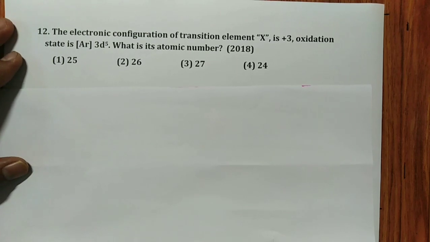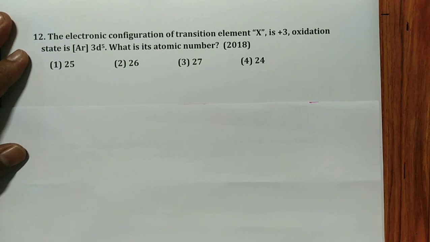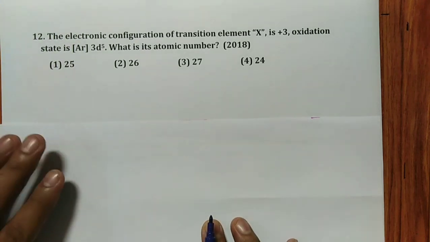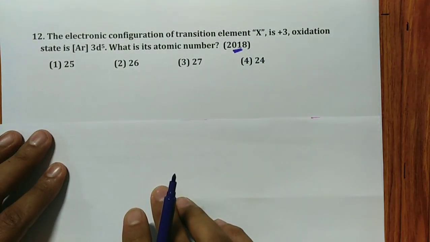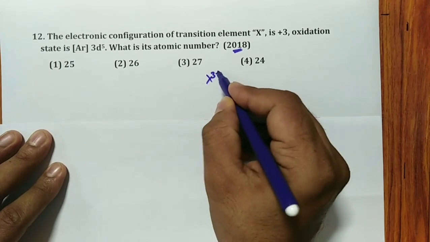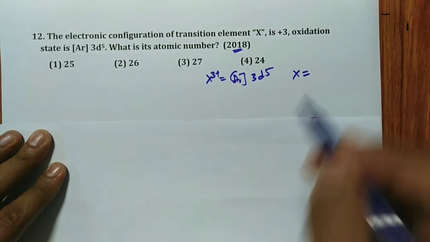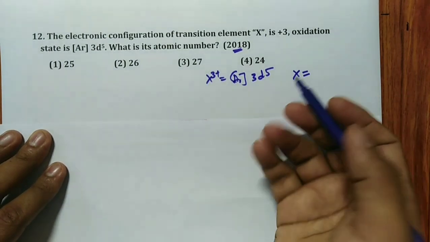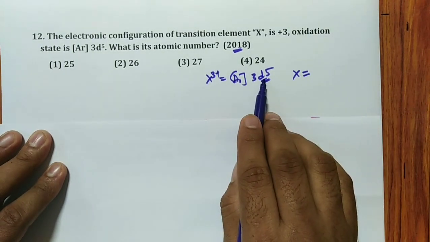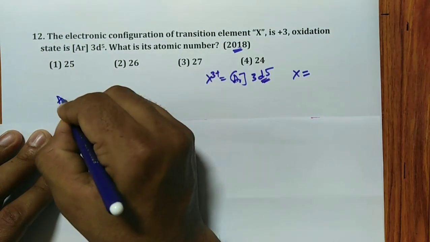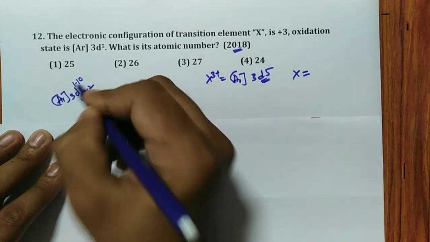So, the 12th one. The electronic configuration of the element X in +3 oxidation state is argon 3d5. What is its atomic number? 2018 asked question, remember. In this particular case, X3+ is argon 3d5. Then what is X? Then what to do? You have to add 3 electrons, right? You cannot add all the 3 electrons to d, because the general configuration of a d block element is argon 3d1 to 10, 4s1 to 2.